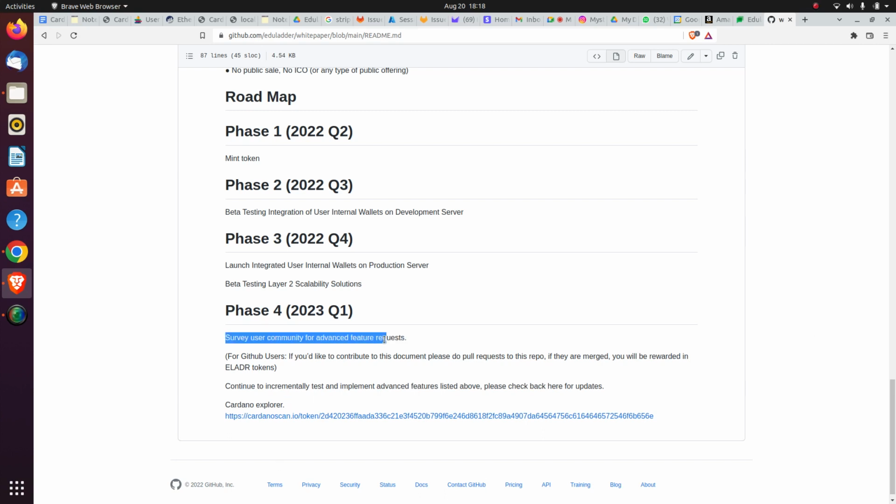After that we will survey what advanced features are required, and whoever contributes to this document and suggests more things that you want to see integrated in this system will be rewarded in eladr token, and you can give the PR to us. So any question?